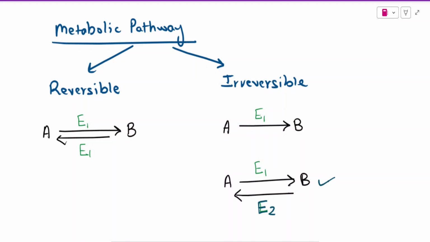And another point to remember, if a metabolic pathway is having 10 steps, for example, and if only one step is irreversible, the whole metabolic pathway will be considered irreversible.